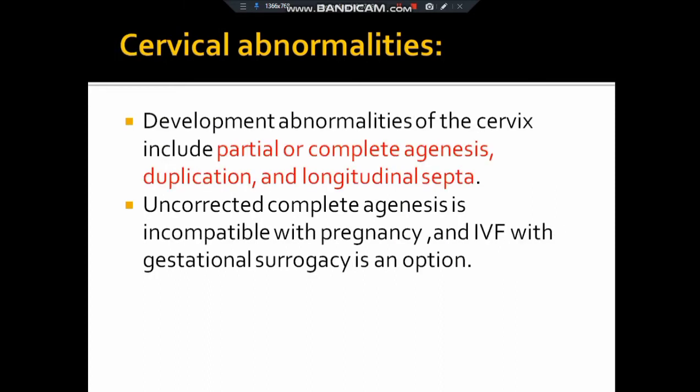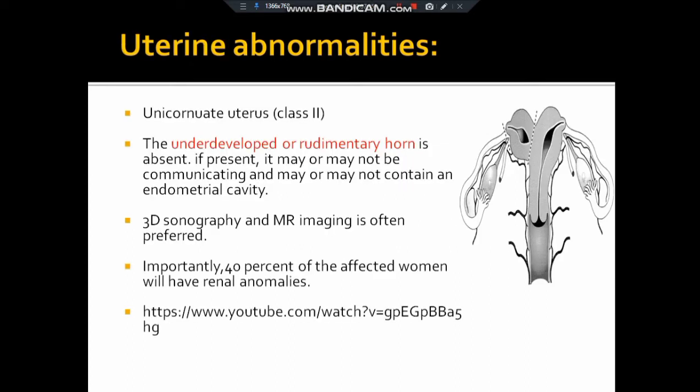Next, cervical abnormalities. Cervical abnormalities can be partial or complete agenesis, duplication, and longitudinal septa. If you're not able to correct the cervical abnormalities, it may lead to complications in pregnancy, and IVF, or in vitro fertilization with gestational surrogacy, is one of the options here. And we have uterine abnormalities.